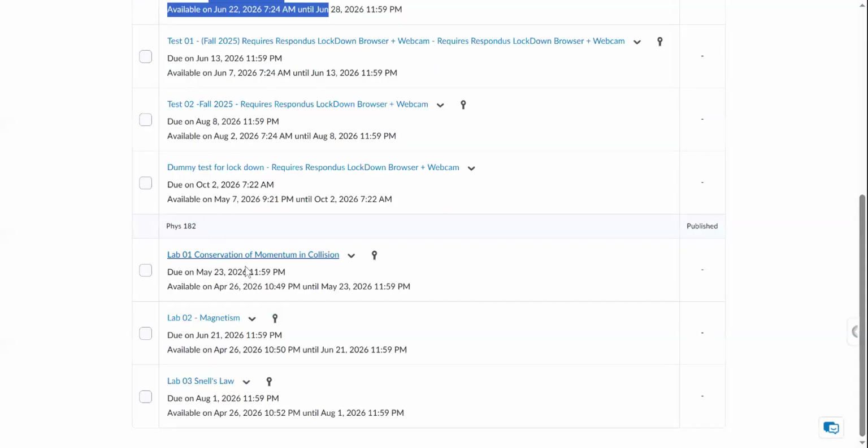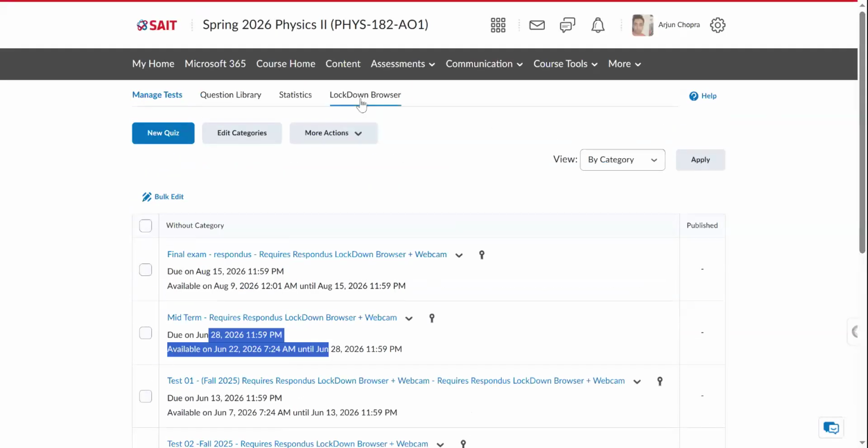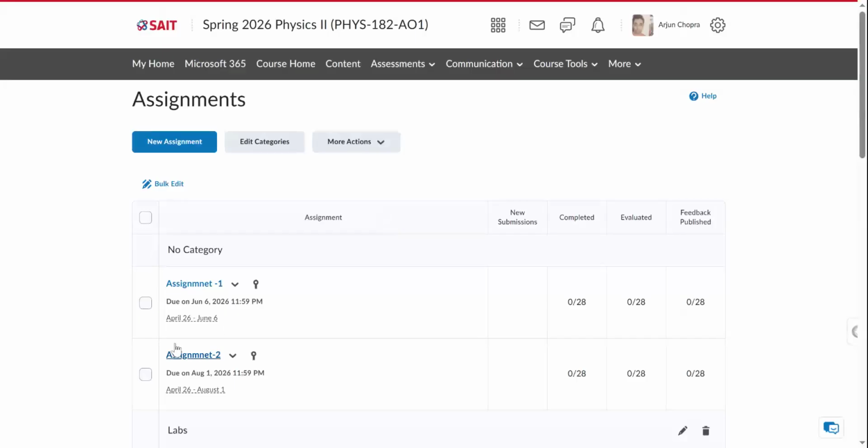And here are the labs. These are the three labs which you will be doing. For each lab, you're going to get three chances. For the tests, the final and the midterm, you only get one chance. But for these three labs, you will get three chances for each individual lab, and the best one will be counted. Now I'm going to go back to the assessments and then to the assignments. These are the two assignments, and the due dates are also published down here.